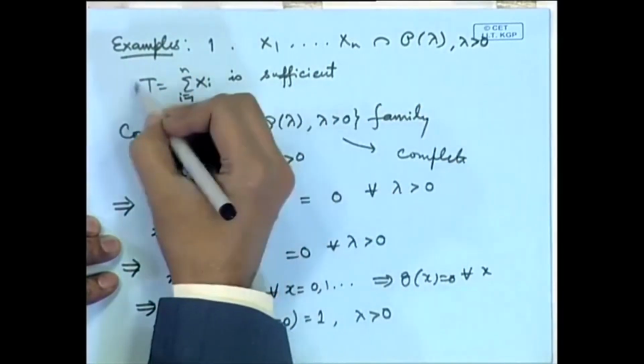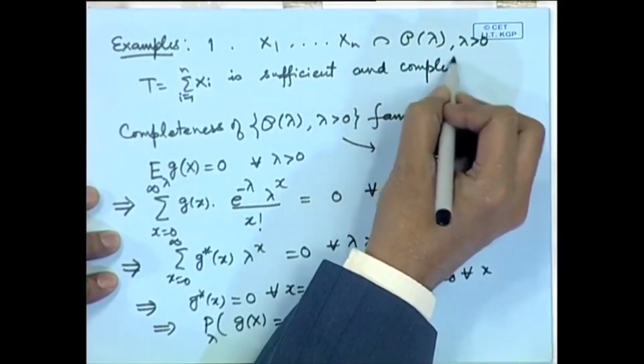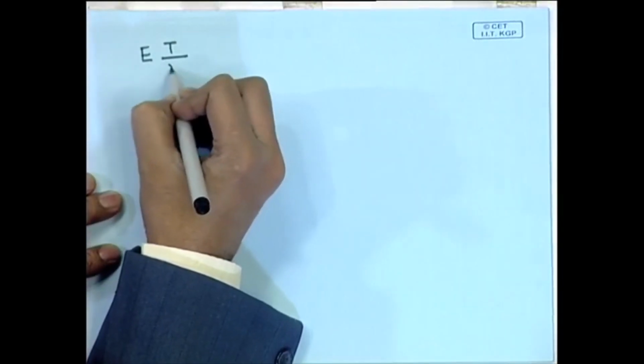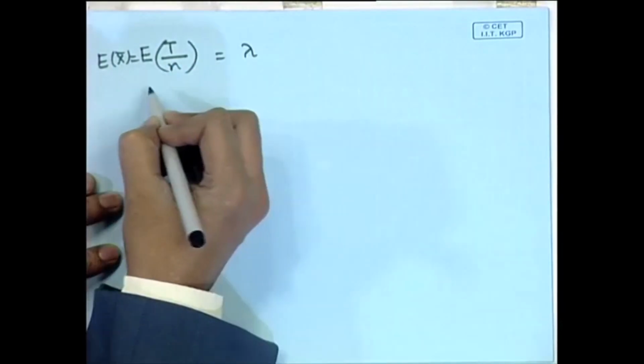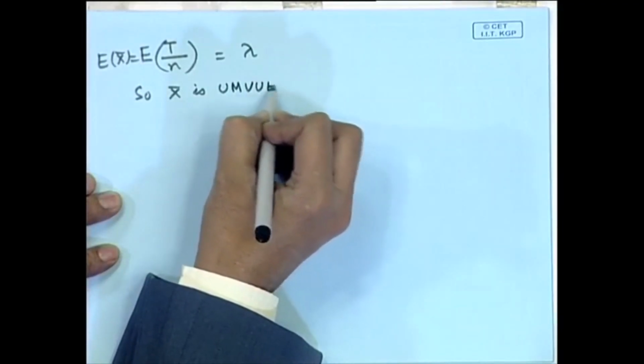So, this means that the sum of X i is sufficient as well as complete. Now, that makes our problem extremely simple. Based on T, whatever estimator we take, if we take its expectation, then that estimator will become UMVUE for that. For example, expectation of T by n, that is expectation of X bar, is equal to lambda. So, X bar is UMVUE for lambda.